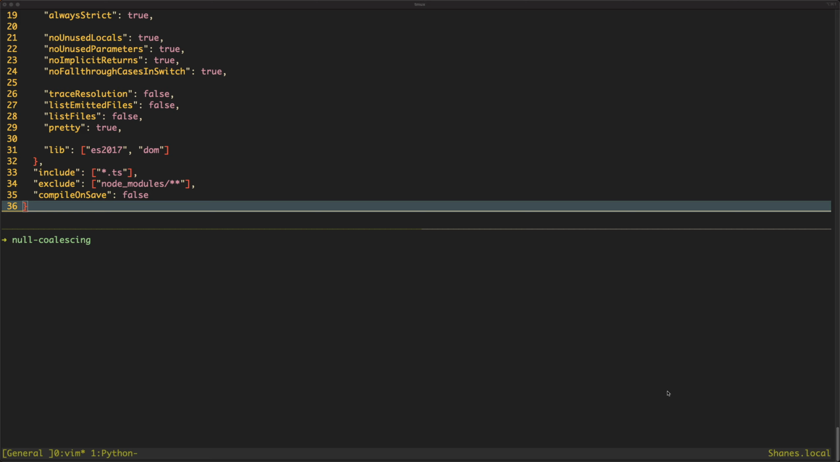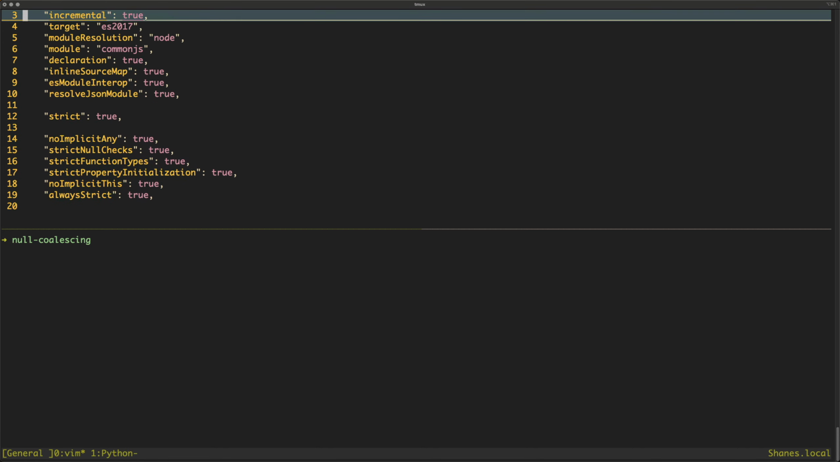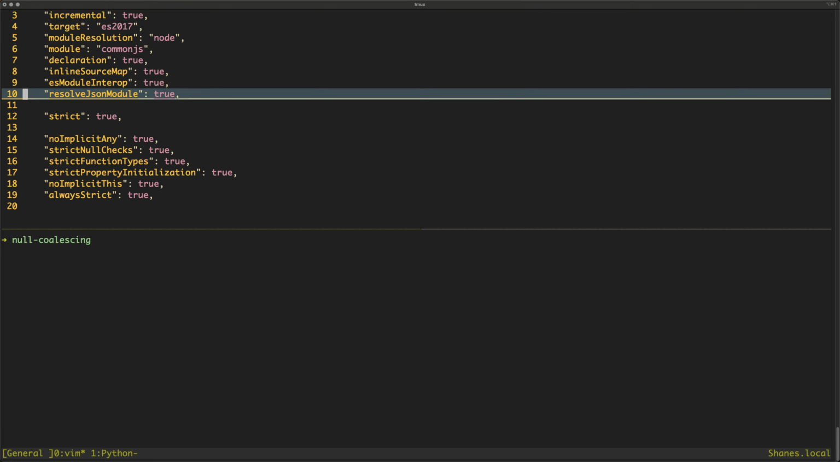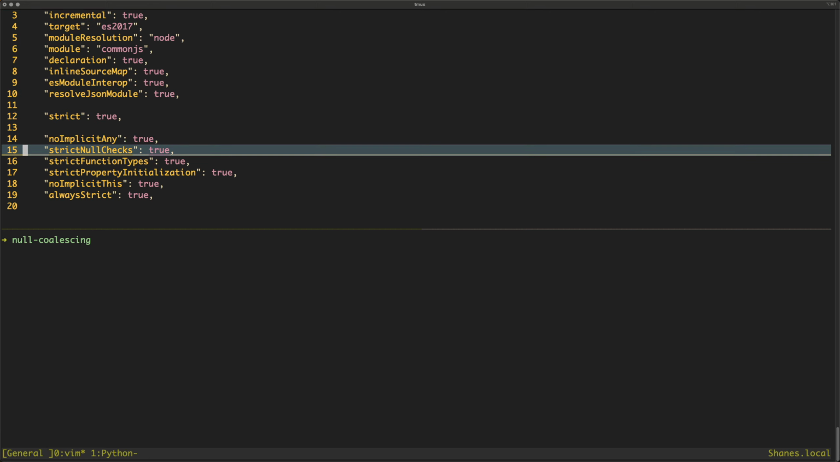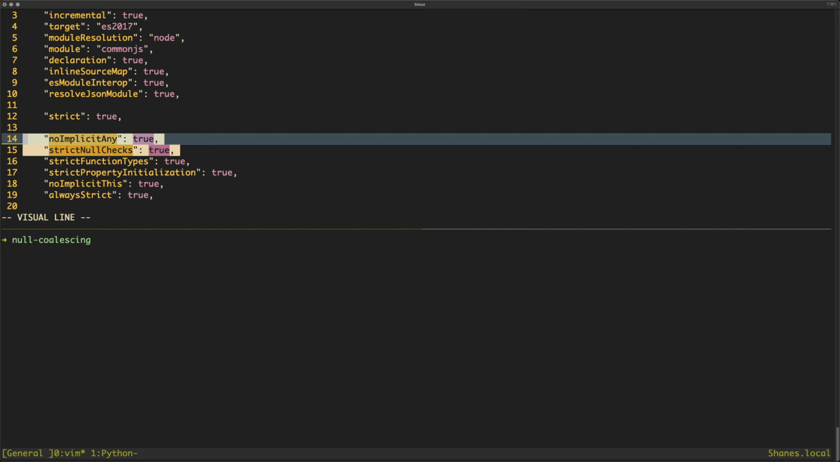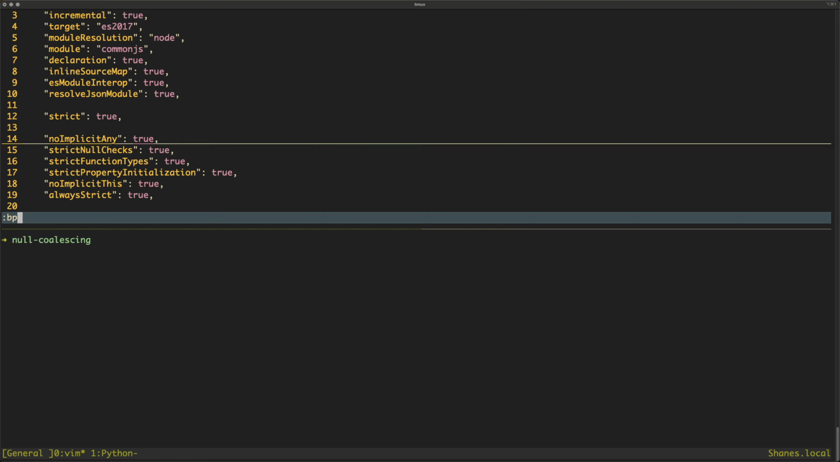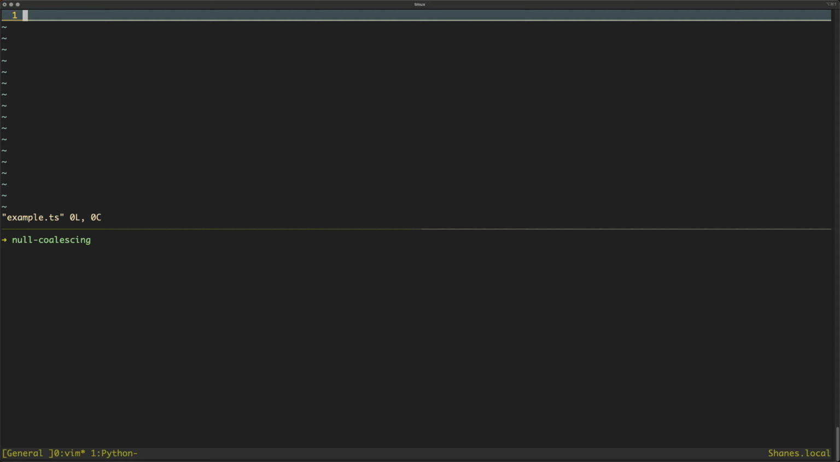This was a new operator that TypeScript added in 3.7, I believe. So what I've got set up here at the moment is just a TypeScript config file that's got some strict stuff in there, so it will moan if we do things wrong. And then I'm going to quickly go to a quick example file and show you what the operator can do.